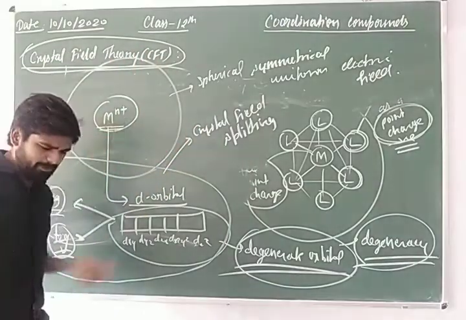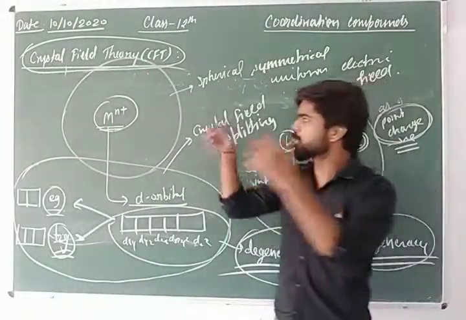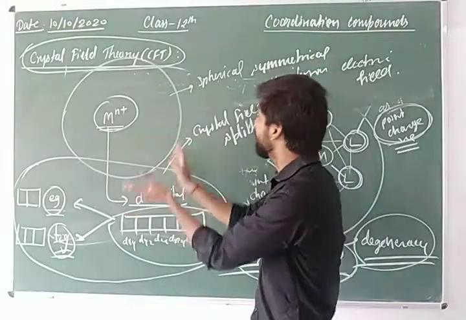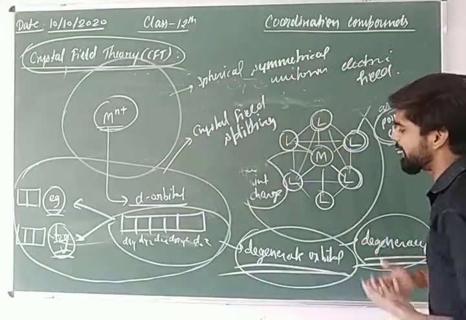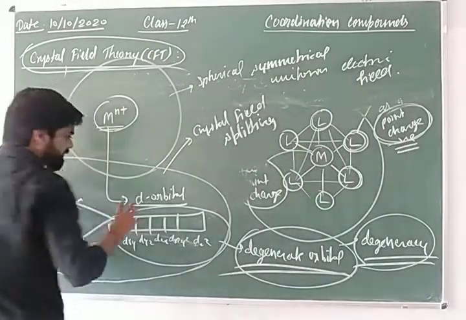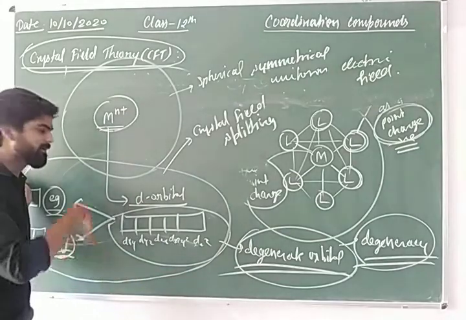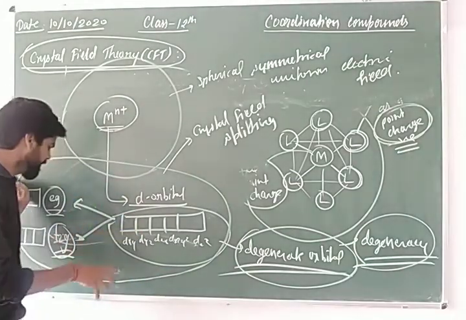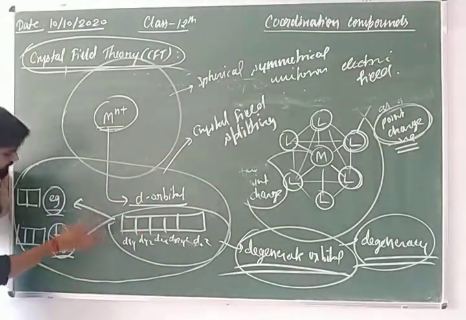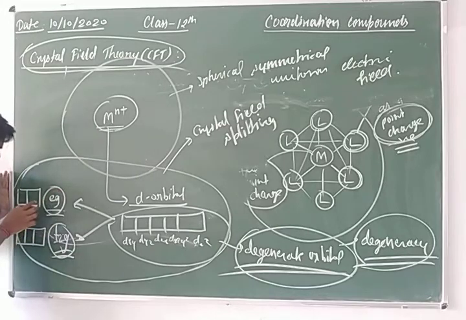Simply, when ligands approach the metal ion, the uniformity of the electric field of the metal ion is disturbed, and therefore the degeneracy of the d orbitals is disturbed, and that's why they split into 2 different sets of orbitals: Eg, which carries 2 orbitals, and T2g, which carries 3 orbitals.